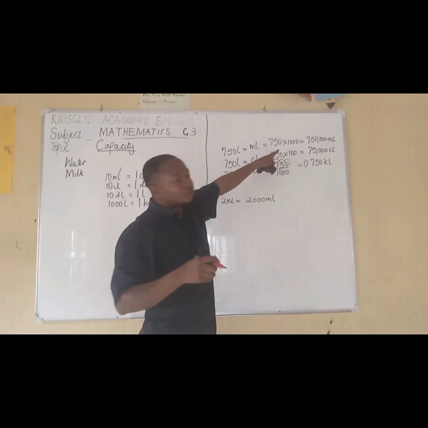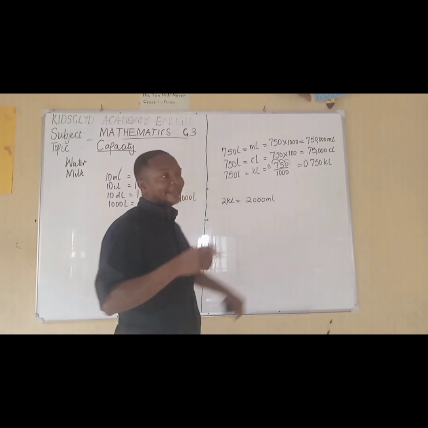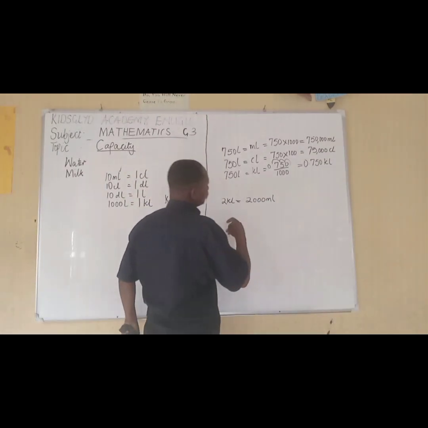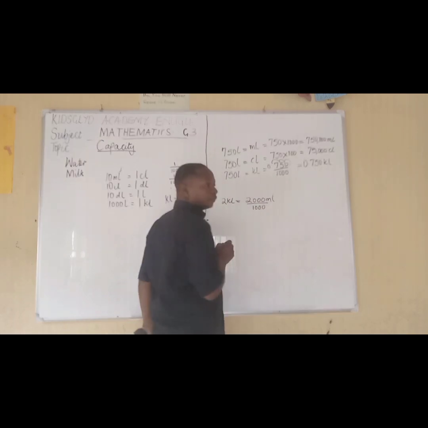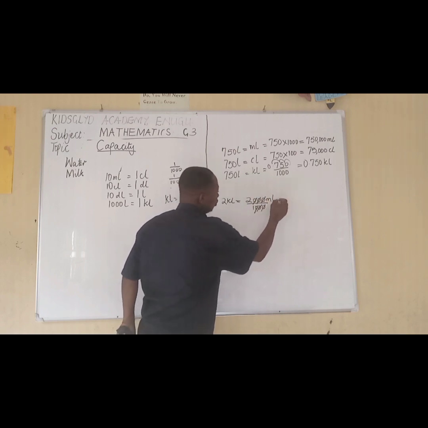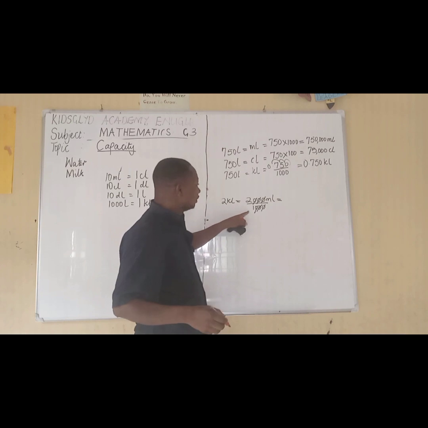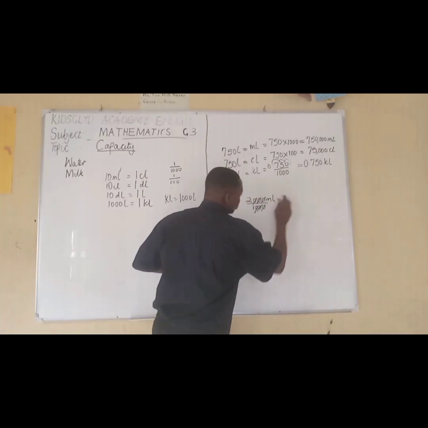So here, we multiply. Since we are changing the bigger one now to the smaller one, in this case we are going to divide. So what are we going to do? Divide it by 1,000. So what will happen? This 0 goes with this one, goes with this one, goes with this. Which means that 2 kiloliters, just like it is 2 here, 2 over 1 gives us 2.